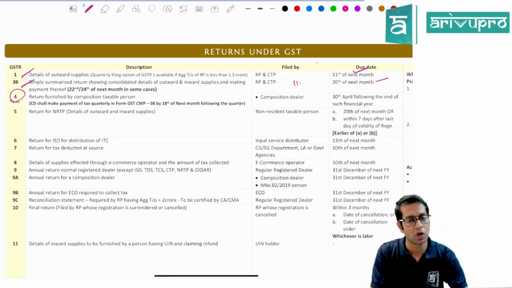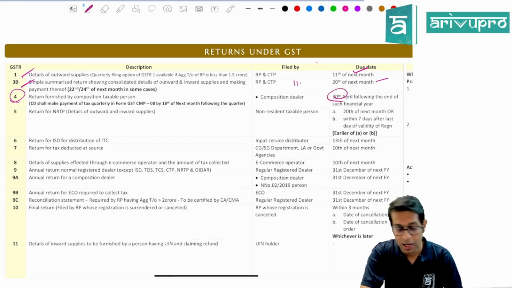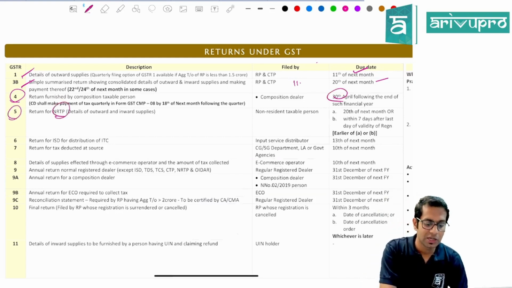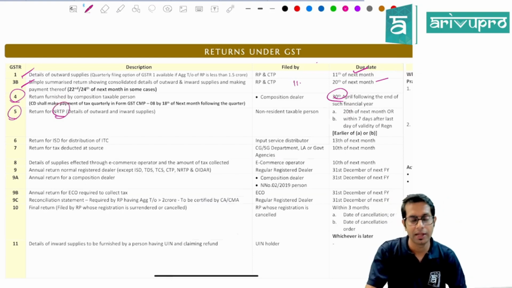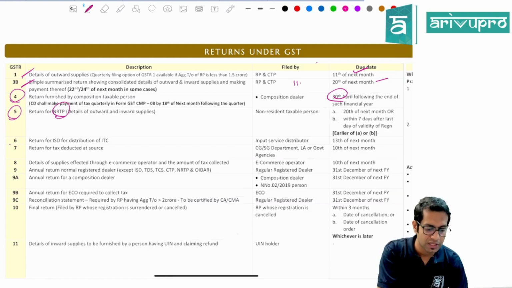GSTR4 is a return which is required to be filed by a composition dealer and the due date is 30th April of next financial year. Then GSTR5 is a return which is required to be filed by non-resident taxable person and the due date is 20th of next month or within 7 days from the expiry of registration, whichever is earlier.